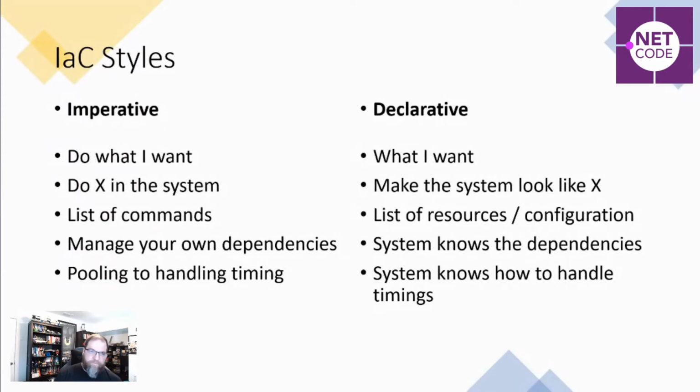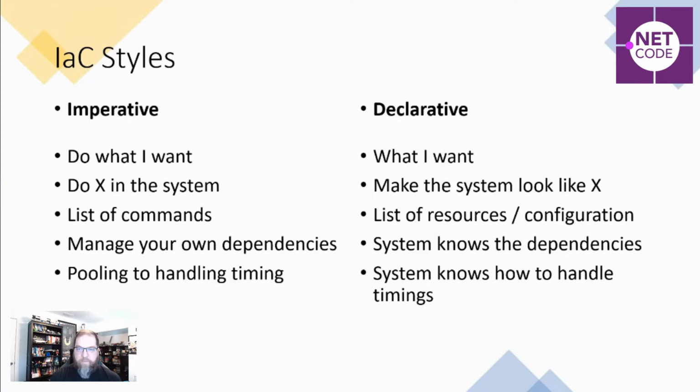So I said declarative. There's usually been two styles of infrastructure as code through time. We've got that imperative style, which maybe you're used to: a series of scripts with a series of commands. Do this thing, do that thing, do this other thing. So you kind of have to know the state of the system, and you have to manage your own dependencies. And so you might do a lot of polling. Hey, is that thing I asked for done yet? Can you make assumptions about where the system is? So you have a lot of responsibility put on yourself when you're dealing with imperative scripts,